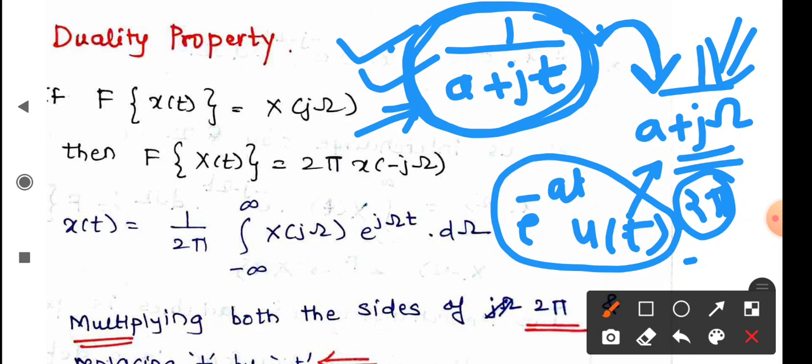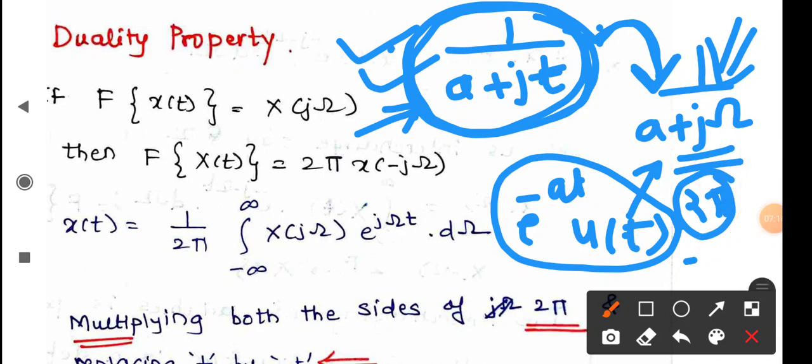We may obtain it easily on a fingertip using the duality property. I feel the purpose of the duality property is very clear.